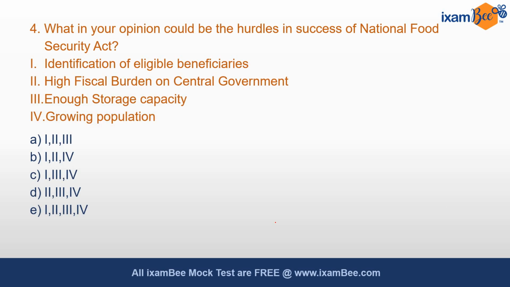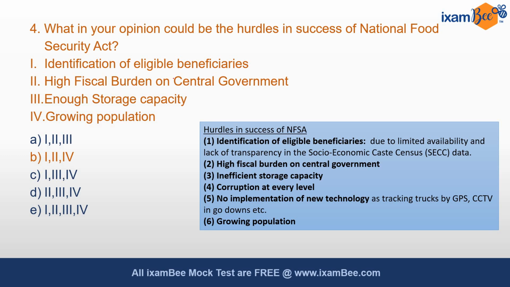Question 4 is, what in your opinion could be the hurdles in success of National Food Security Act? So we have 4 options, and what do you think are the hurdles which could be a problem in the success of National Food Security Act? The first is identification of eligible beneficiaries. Second is high fiscal burden on the central government. Third is enough storage capacity. And fourth is growing population. The correct answer here is answer B, 1, 2 and 4.